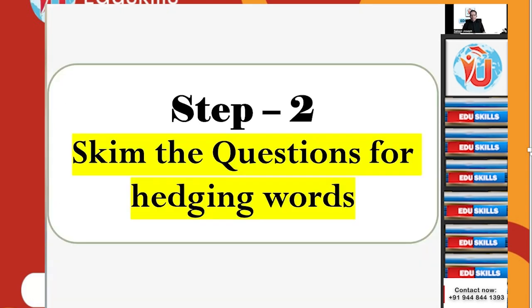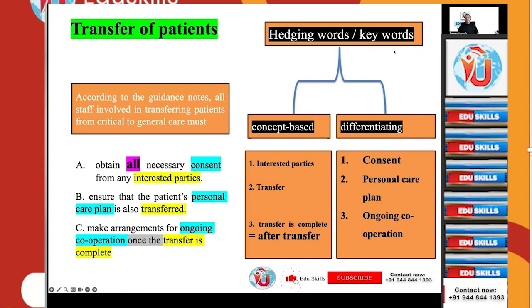That is step 1. Step 2: skim the questions for hedging words. Check transfer of patients, hedging words. What are the hedging words? Concept-based and differentiating. What is the concept-based hedging words? In the first one, it is interested parties. Second one is transfer. Third one is when the transfer is complete, after transfer, which means after transfer. First one speaks about interested parties. Second one speaks about transfer of patients. Third one speaks about after transfer.